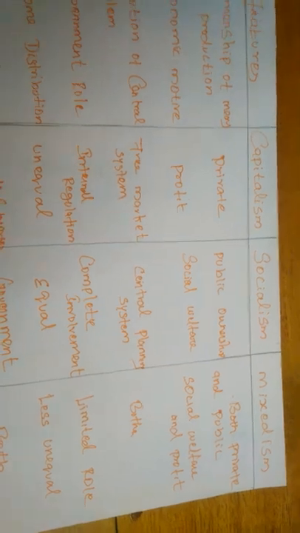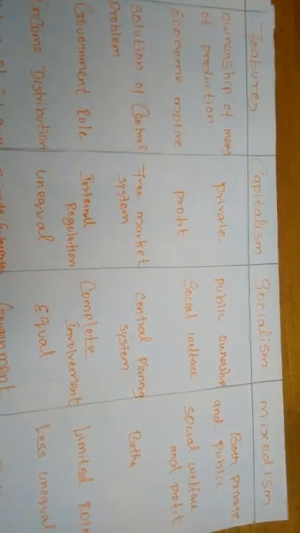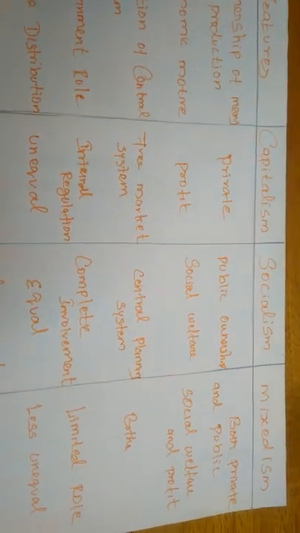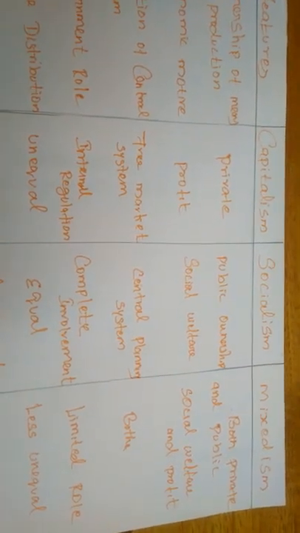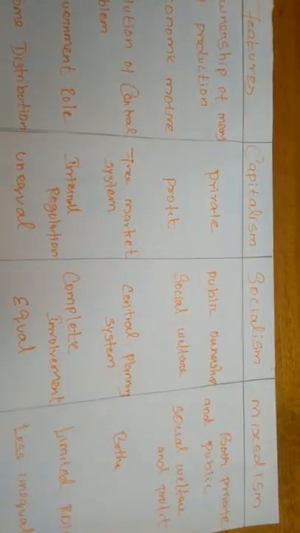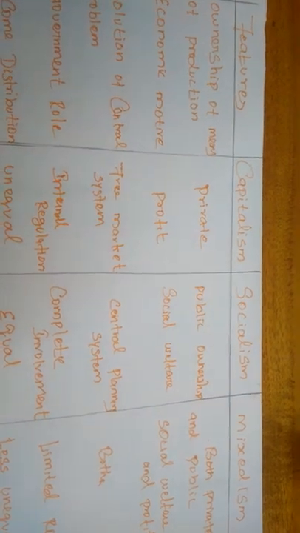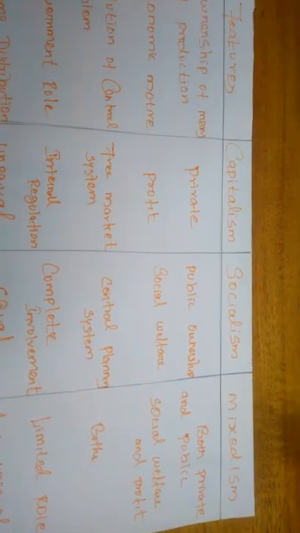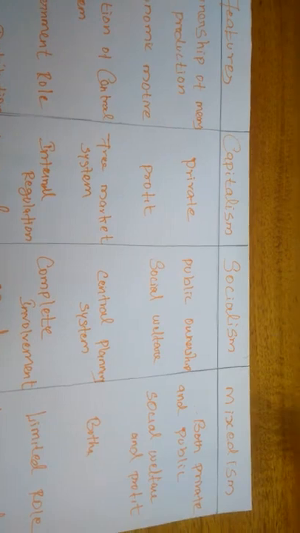But in mixedism, ownership and means of production will be undertaken and controlled by both private and public. So in capitalism, the ownership of means of production will be in private hands. In socialism, it will be in public hands. But in mixedism, it will be in both private and public hands.